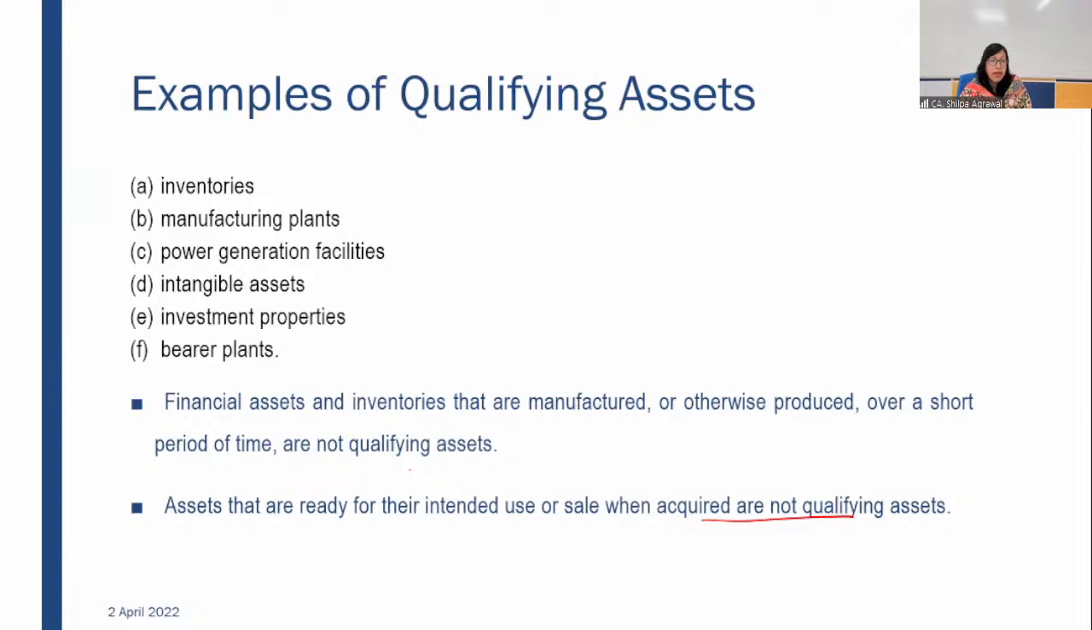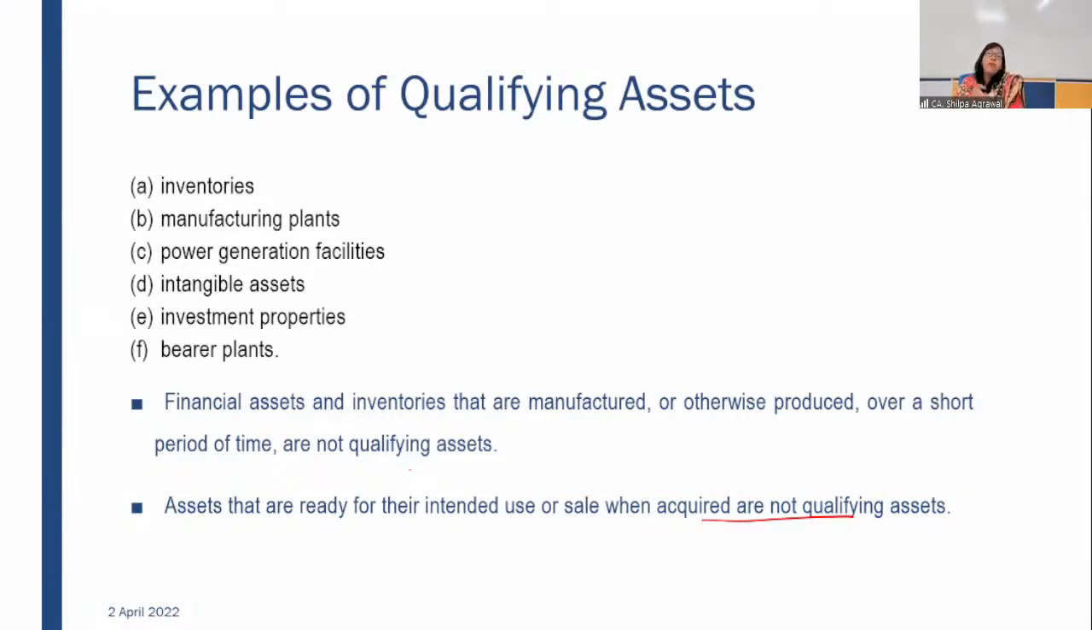Raw material, when used for your manufacturing, turns into your finished goods. So raw material exactly will not be considered as a qualifying asset here. Assets that are ready for the intended use also include land. Any land which you buy is always considered as ready for use.